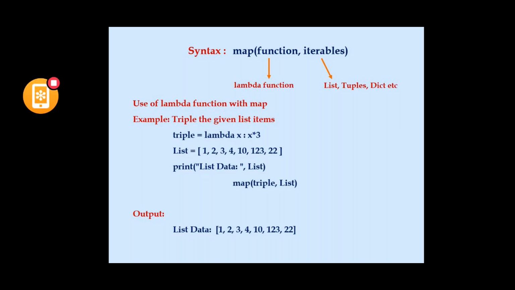So 1 into 3, that value will be x, that is 3, and that 3 will be assigned to a variable called triple, and again the next list item will be called, that is 2. So 2 into 3 is 6, and 6 is assigned to a variable called x, and that x will be stored again in the list. So that is a new list that I have typecasted. Now we are printing the typecasted new list, the triple list. The output will be like this.